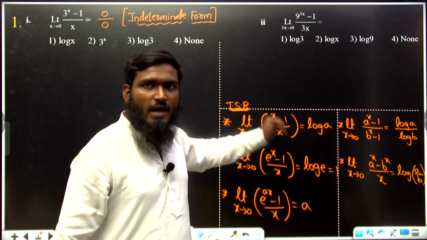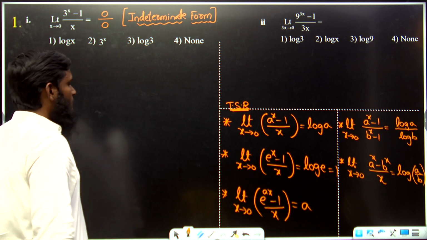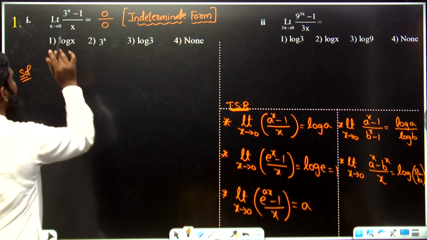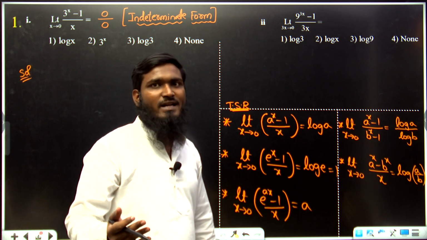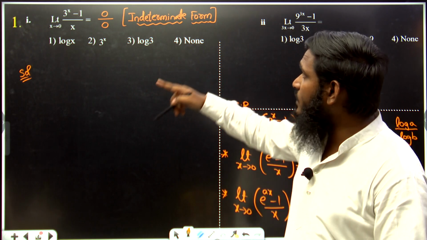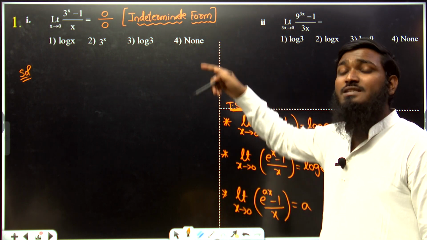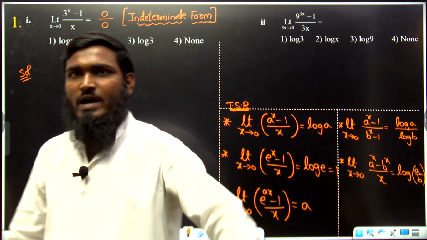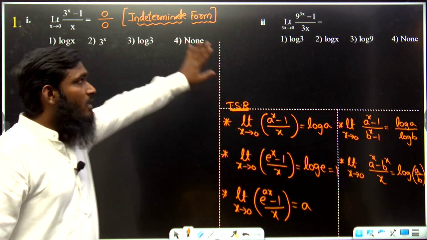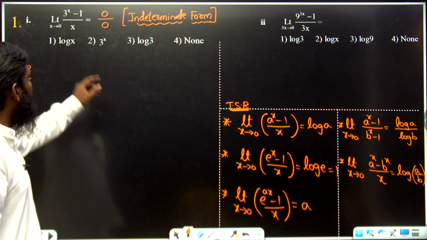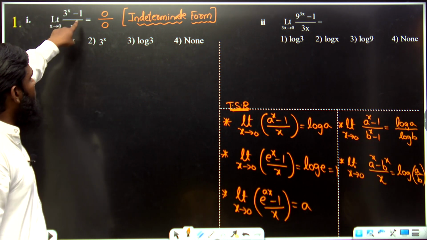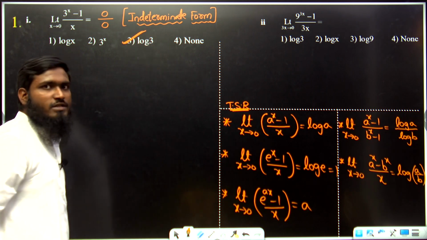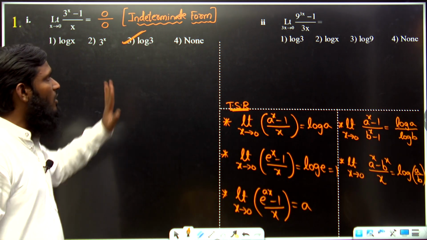Now by using this, let us try to solve these questions. What is the first question we have over here? Limit x tends to 0, (3^x minus 1) by x. If you substitute the x value, what answer do we get? 0 by 0, that is an indeterminate form, so that is not the final answer. According to the formulas we have written, the direct answer is log 3. Option 3 is correct, log 3.